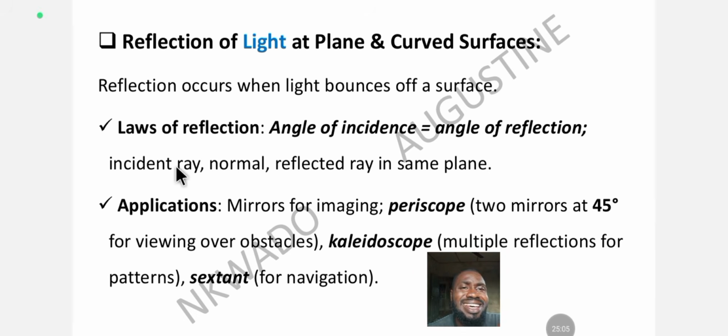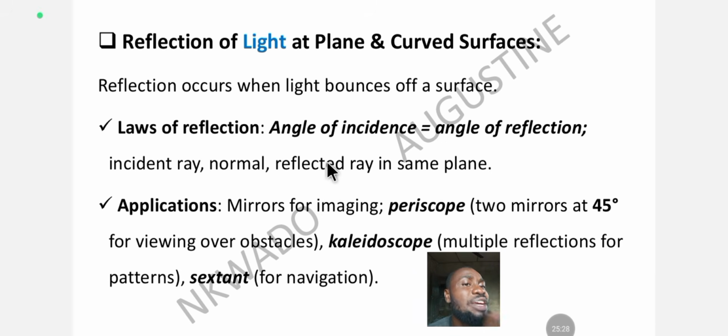So it comprises of what? The incident ray, the ray that comes from the light source. Then the normal. This normal is like a neutral area. Nothing is going on there. It's usually at angle 90. Nothing is going on there, the point of no reflection.